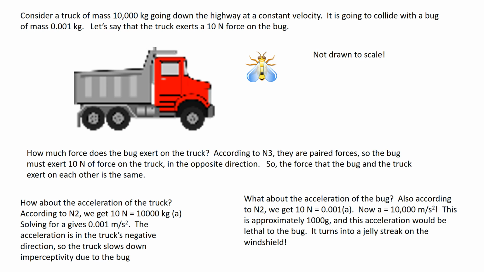What about the acceleration of the bug? According to this, I would get 10 newtons is equal to 0.001 a. Now my acceleration is 10,000 meters per second squared. That's approximately 1,000 Gs. In other words, it'd be like having 1,000 of you sitting on your shoulders while you're standing up. That acceleration would be lethal to the bug. It turns into a jelly streak on the windshield. So the forces are the same, but accelerations can be much, much different.